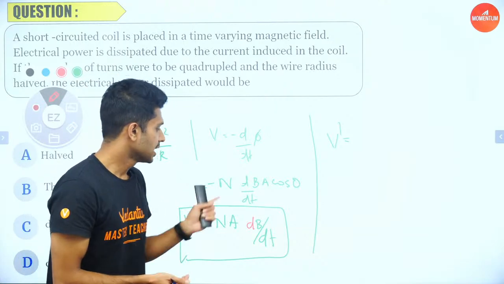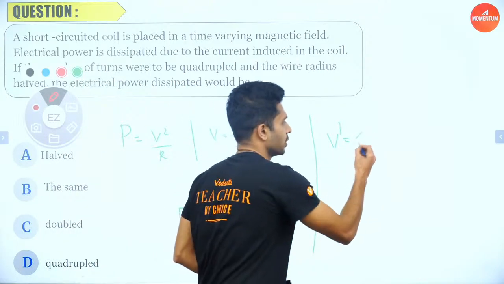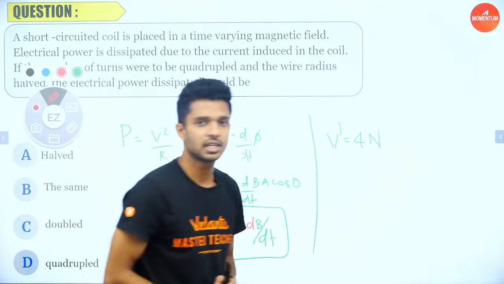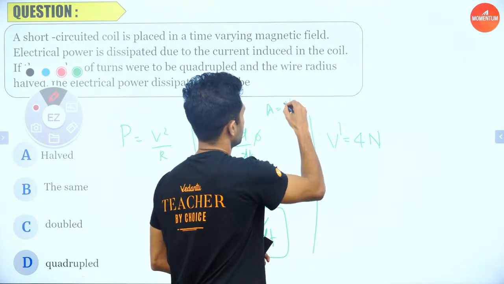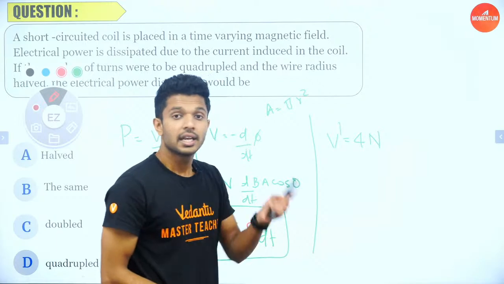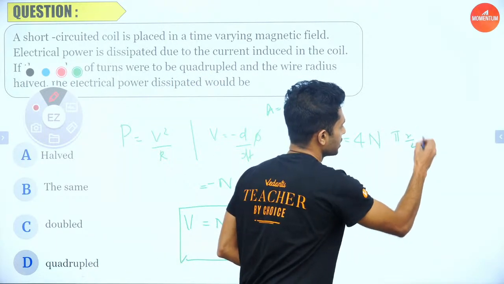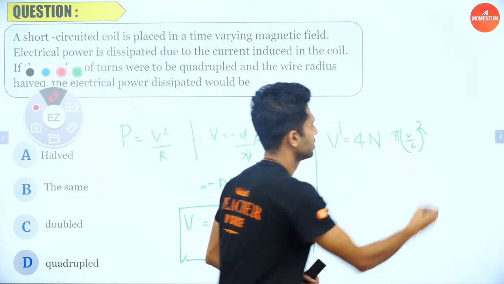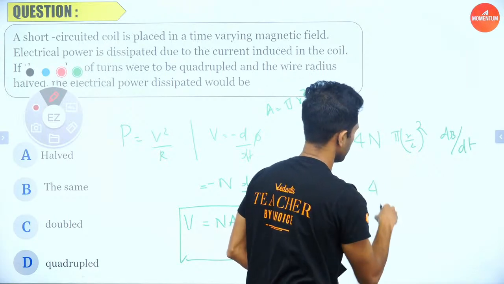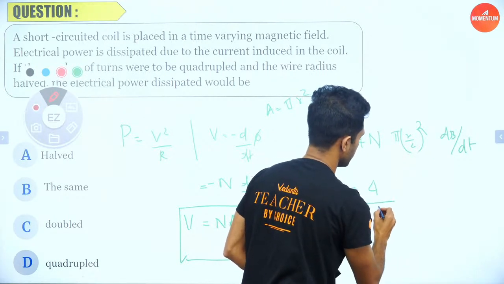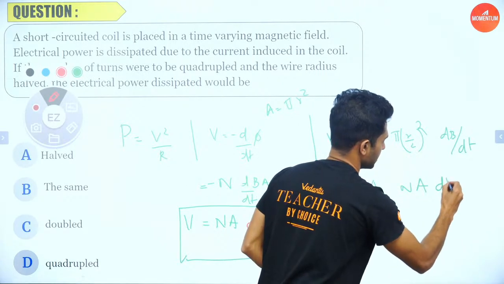It is told that the N value is becoming 4 times. So the new potential is equal to the new number of turns, that is 4 times N, times the area. Let me write the formula for area, that is pi r square. Now the radius is getting halved, so that is pi (r by 2) the whole square into dB by dt. So 4 times 1 by 2 square, which is 1 by 4, gives N into pi r square, the normal area, into dB by dt.